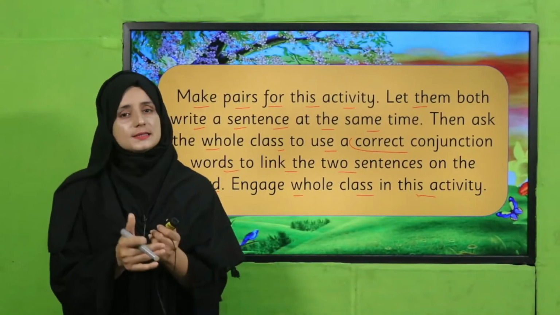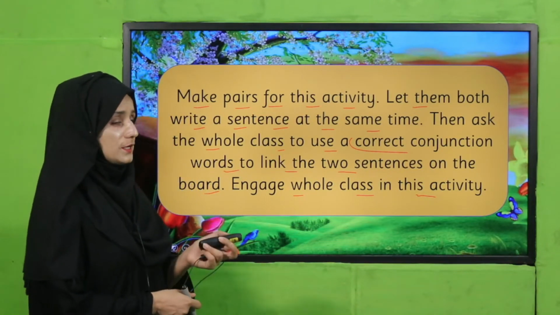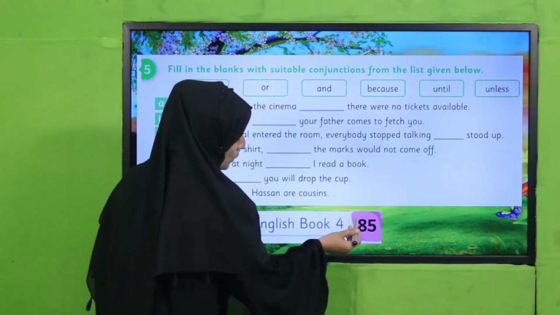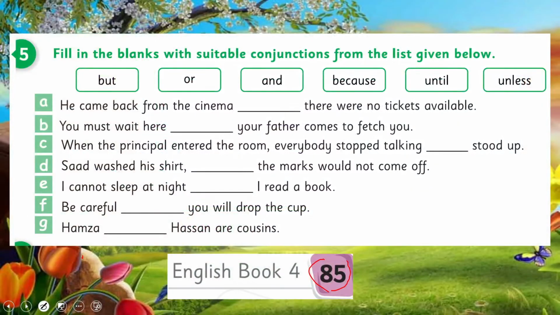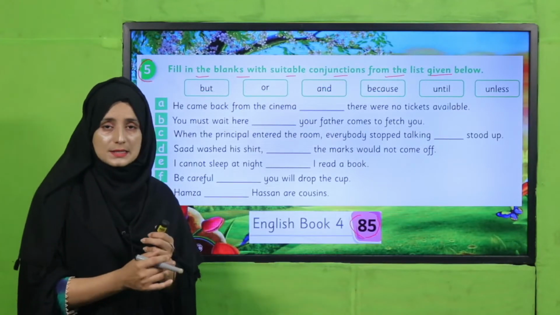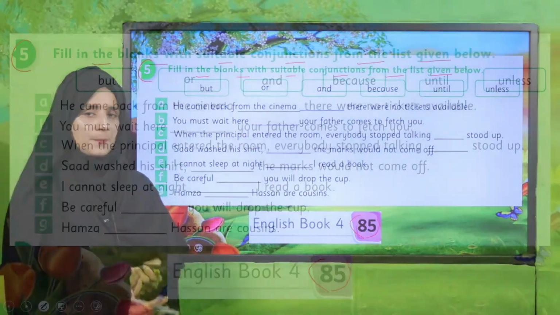Welcome back and excellent job. I wish that you have done it in an excellent way. Now it's time to perform an individual activity in class. Open book, page number 85, question number 5: fill in the blanks with suitable conjunctions from the list given below. Yes, my dear teachers, get this activity done on the book in class. Pause the video and perform this activity.